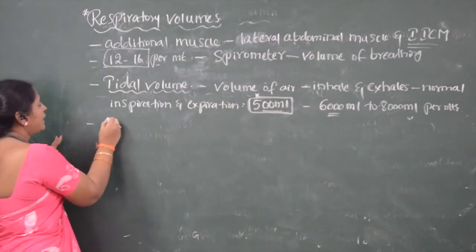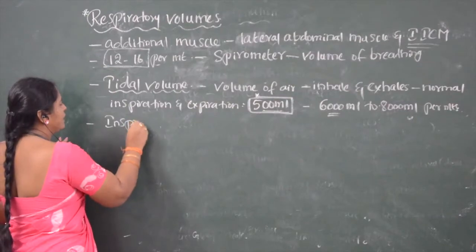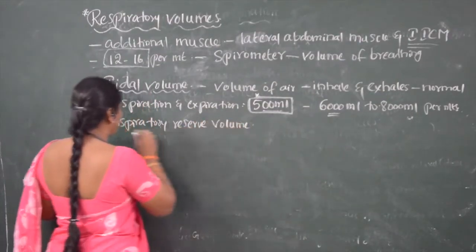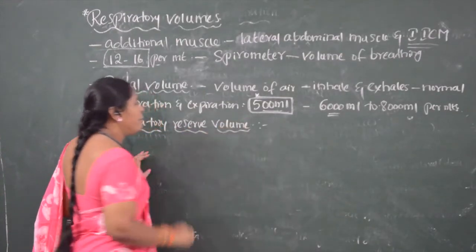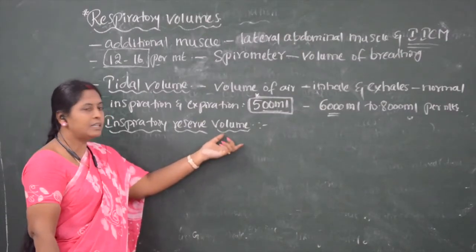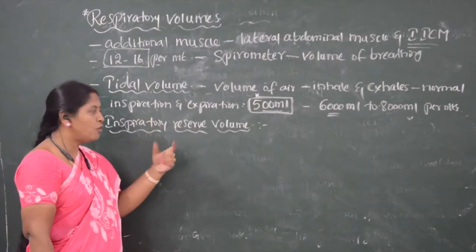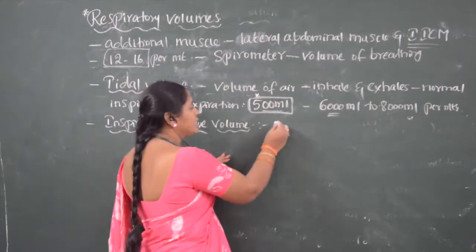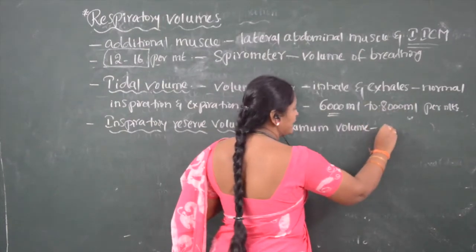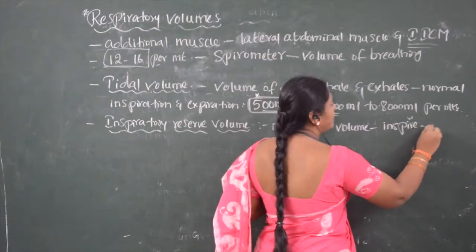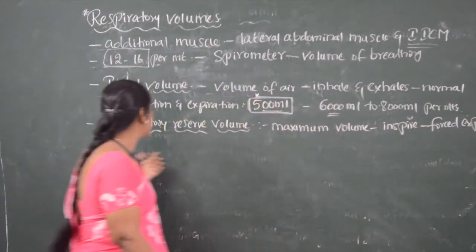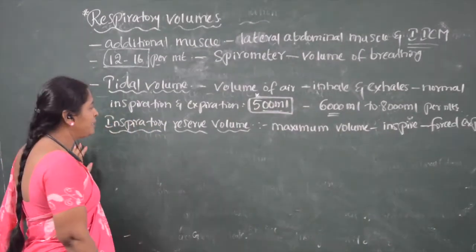Next one is inspiratory reserve volume. Inspiratory reserve volume is the maximum volume of air a person can inspire after normal expiration, that is, forced inspiration. The maximum volume of air a person can inspire after expiration is called inspiratory reserve volume.